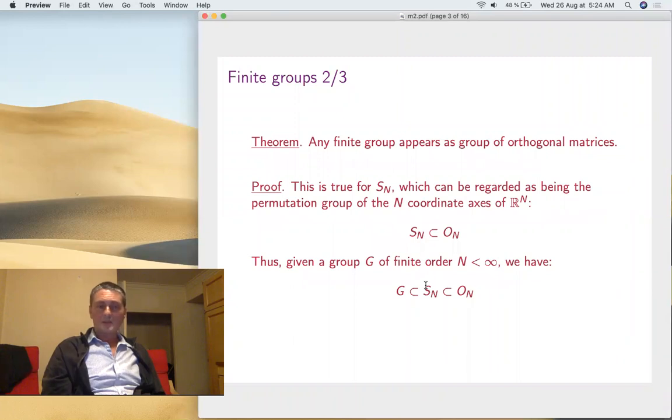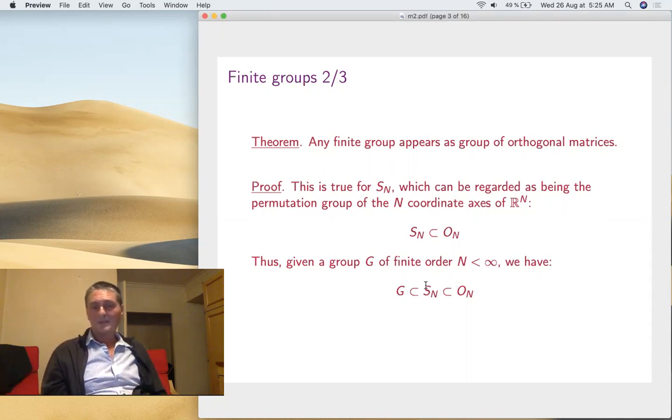Now, we can further build on this and say that the finite groups are the same thing as the finite groups of orthogonal matrices. So for this, it's enough to see Sn as orthogonal matrices, and that's just clear. I mean, Sn is the permutation group of n things, and these n things you can take to be whatever n things suit you the most. And for this problem, we'll take the n coordinate axes of Rn. So permute them, right? That's a linear transformation. It's an isometry. I mean, that's the orthonormal basis of Rn. It transforms it into itself, but permuted, but it's still orthogonal. So it's an orthogonal transformation, okay? No need to write the formula or anything, it's just orthogonal.